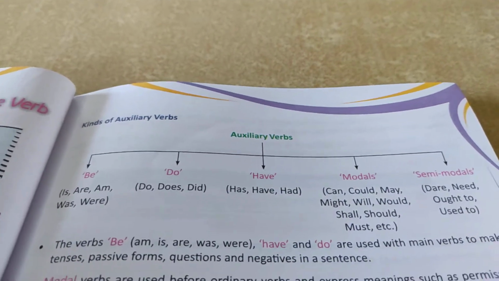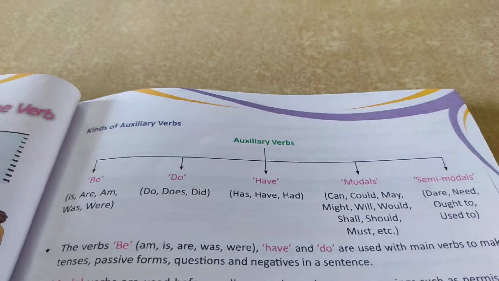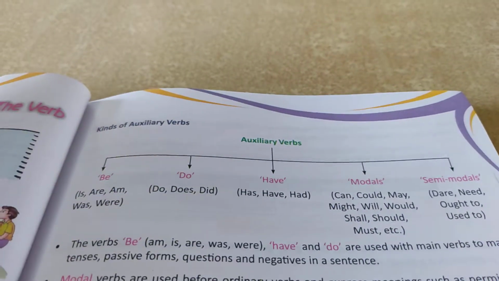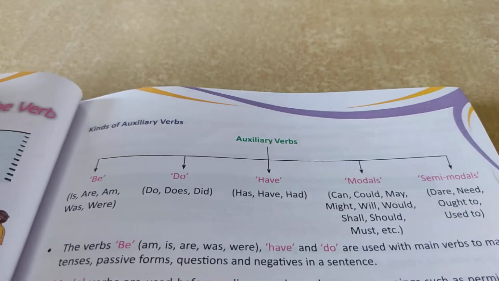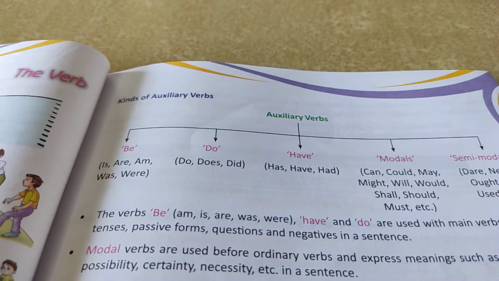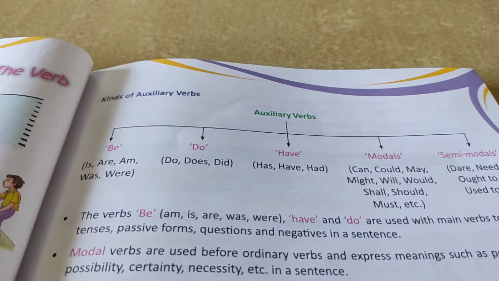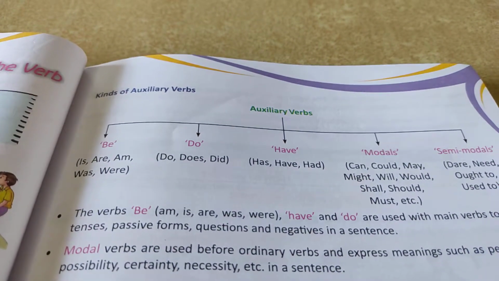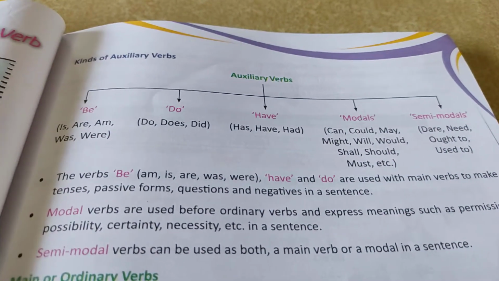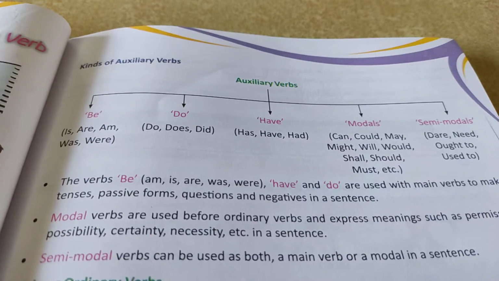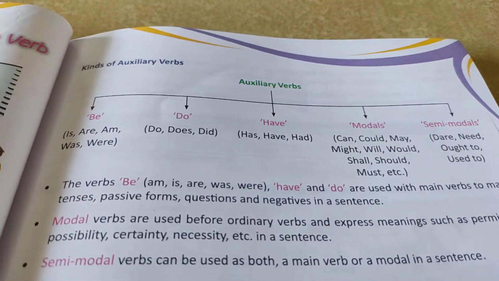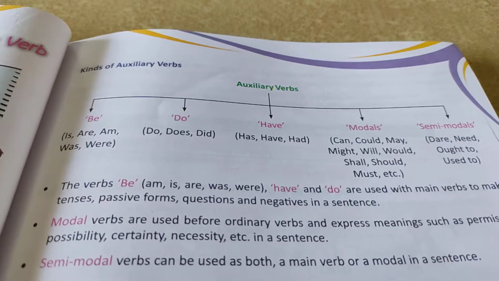Now the semi-modals. Semi-modals are dare, need, ought to and used to. All these are the semi-modals. The verbs be, have and do are used with main verbs to make tenses, passive forms, questions and negatives in a sentence. Means be forms are used with the main verbs to make a sentence.